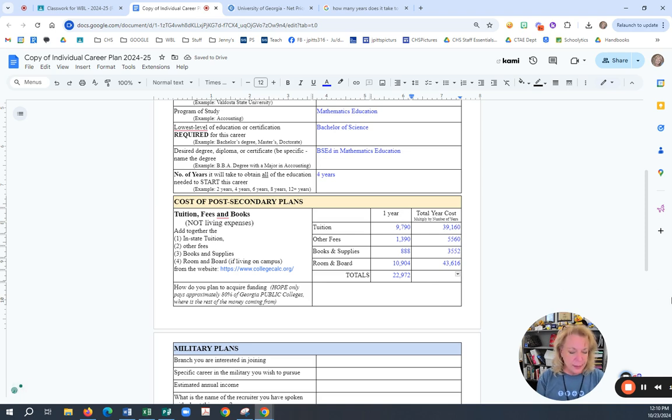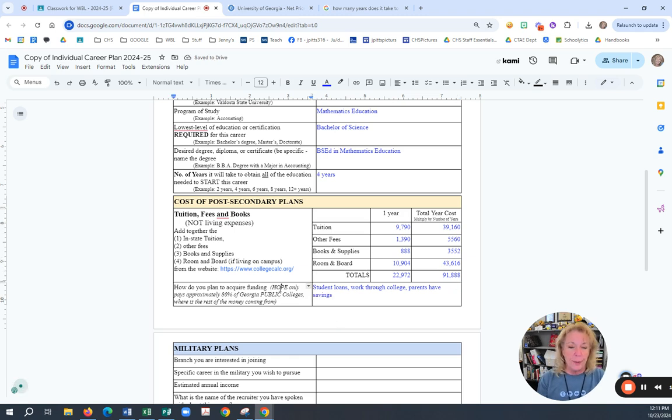And for me to get a 4-year degree at University of Georgia, it would cost me $91,888. How am I going to pay for that? Lord only knows. Student loans, work through college, parents have savings.